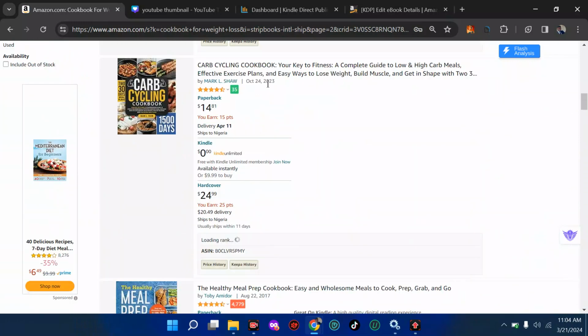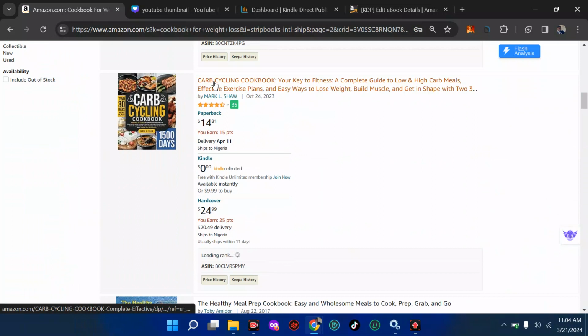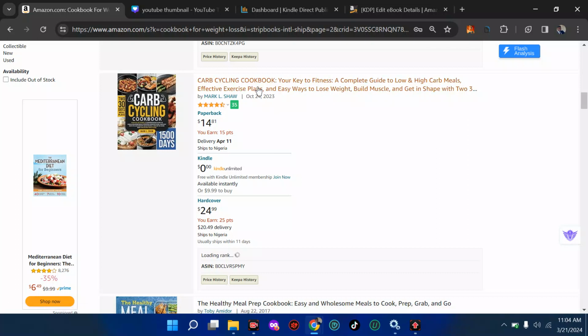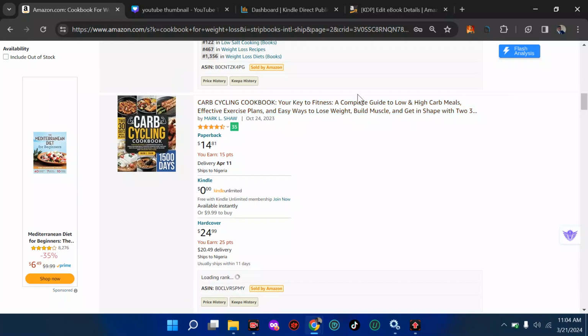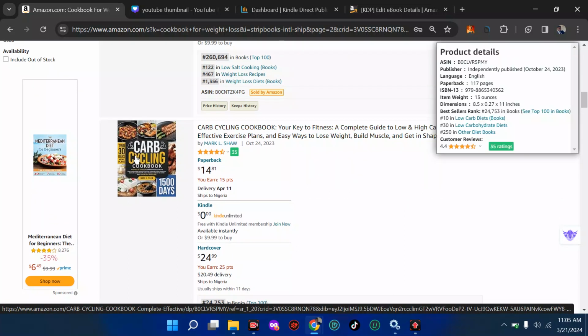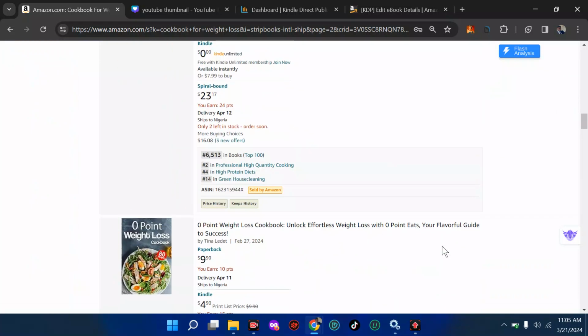Other books from 2023, last year, are carb cycling cookbooks, your key to fitness, a complete guide to weight loss and high carb meals, effective exercise plans, an easy way to lose weight, build muscles and get in shape. The reason why this person did this, I'm going to tell you as time goes on, how to really craft your subtitle. You can see this is very beautiful. From behind or anywhere we can see the bold title that was used for this. People don't care about the subtitle. They really care about what's here, some image they can see, and the coloring.